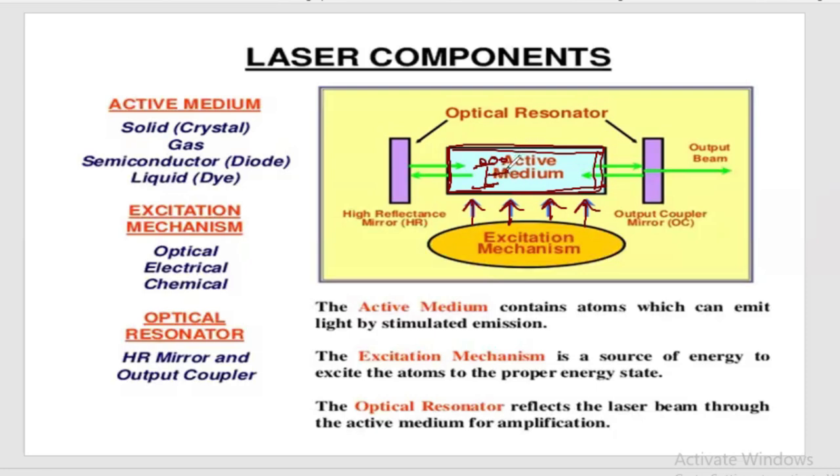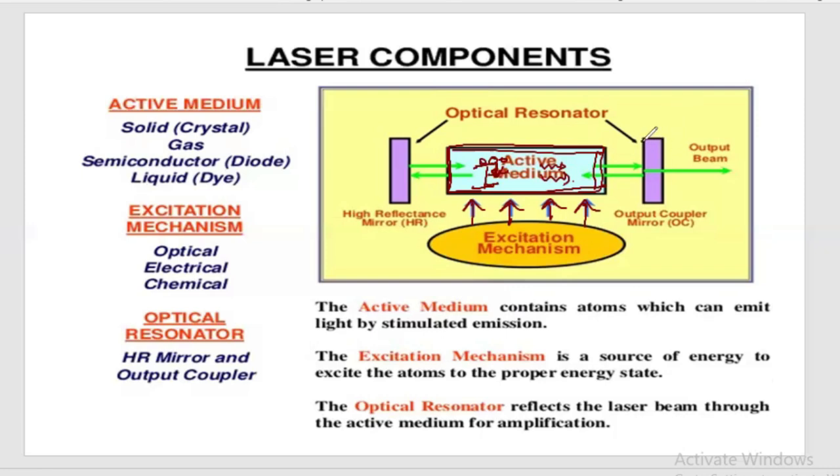Depending on how many energy levels are used, we say it is a 3-level system, 4-level system, etc. First, the atom will come down spontaneously, and that spontaneous photon will make other atoms come down by stimulated emission. The intensity of this light energy is increased by the resonating cavity or the optical cavity.